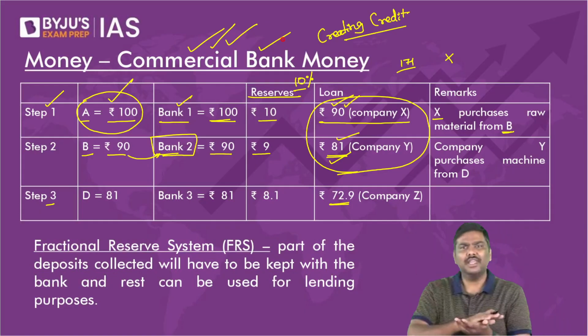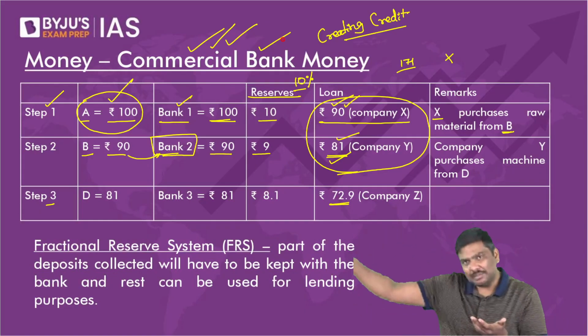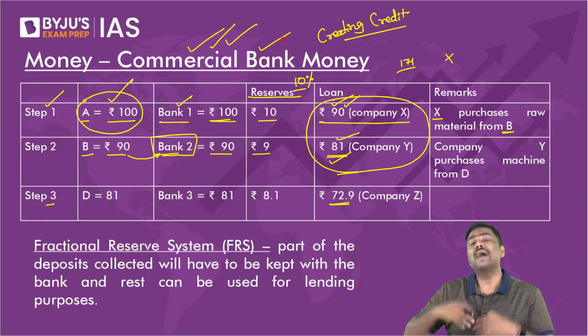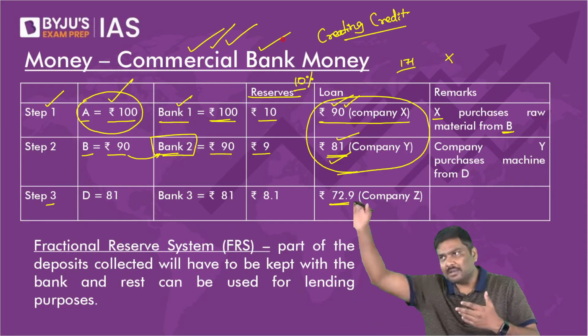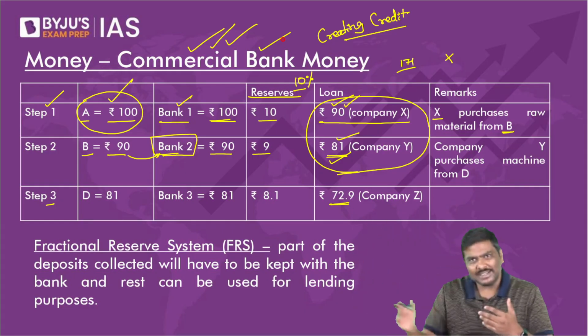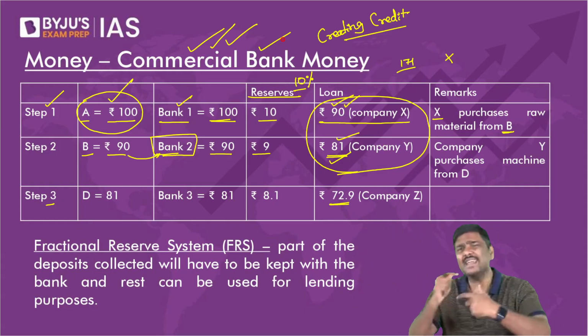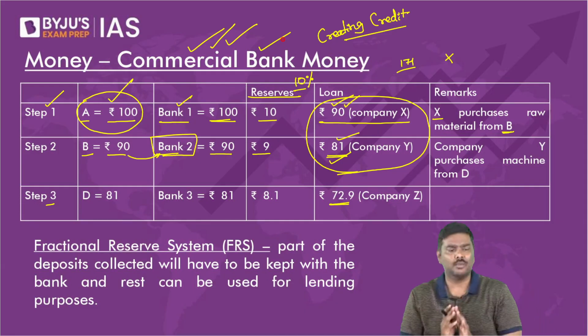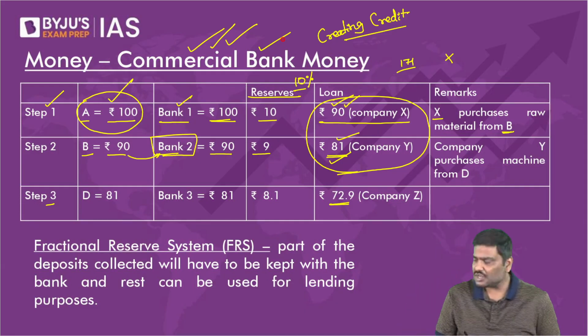From bank 3, a loan will be issued. Money might enter into bank 4. Bank 4 will again issue loans. Money might enter into bank 5. Bank 5 will issue loans. Money might enter into bank 6. It's a cycle. It will keep on happening in the economy. This is called commercial bank money.